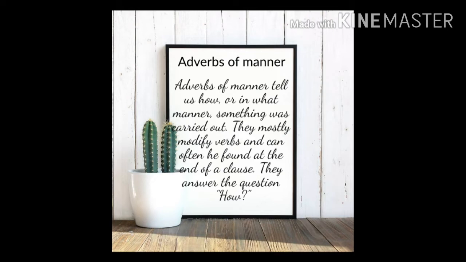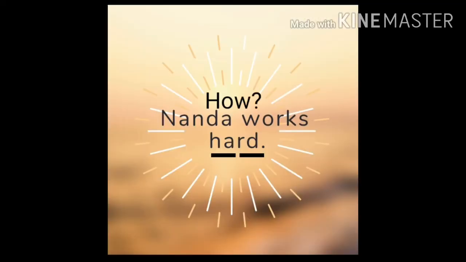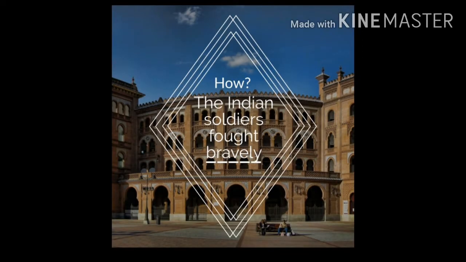And here are some example sentences. First example, Nanda works hard. How does he work? He works hard. So we got the answer for the question how. So the adverb in the sentence is hard. Next example, the Indian soldiers fought bravely.